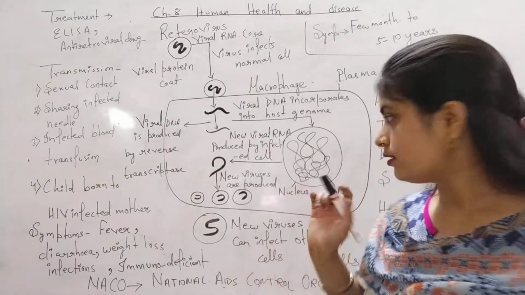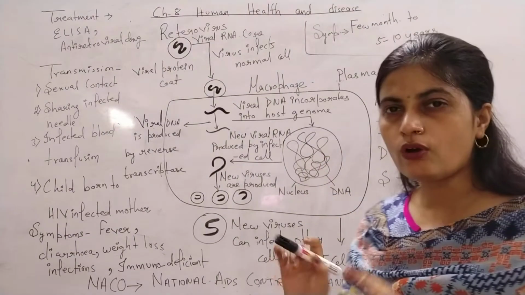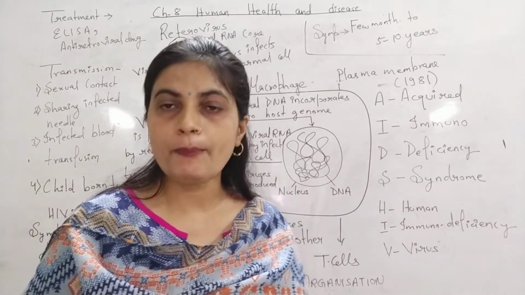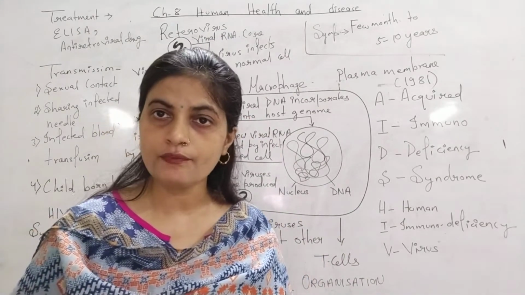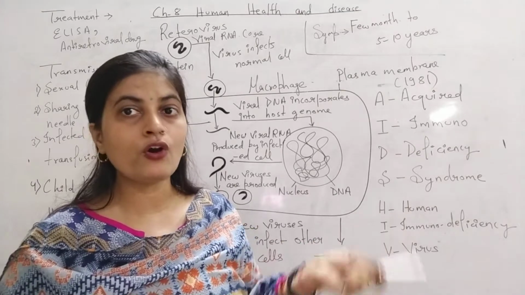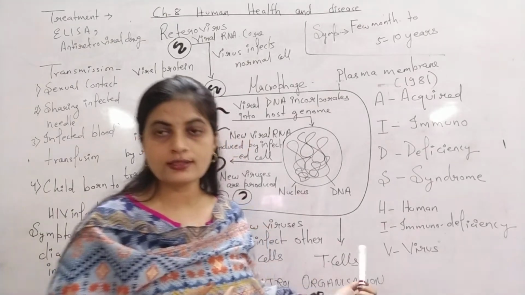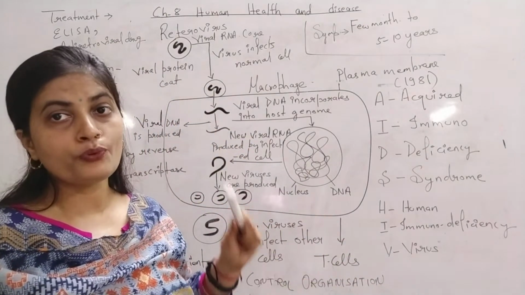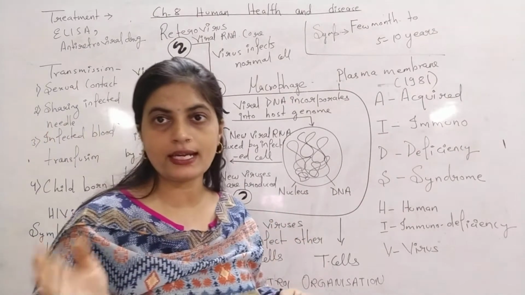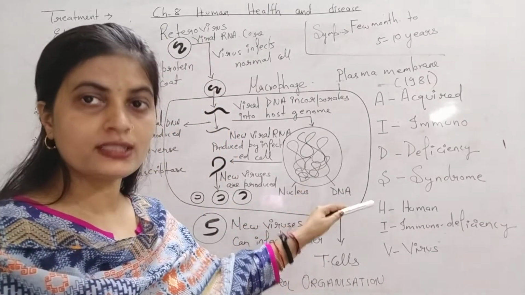It is having such an elaborate structure. It is going to incorporate with the genome. Now what will happen? You all know that the function of DNA is to give orders to the cell for various activities. Apart from that, it helps in the formation of RNA, which in turn helps in the formation of protein. So here the host genome will not make its own RNA, rather it is going to make the RNA of the virus, and that RNA will make the viral protein coat. That means now this host genome is doing all the work for the virus. As it has to do things for itself, but now it is doing them for the virus, because whose genome has been added to it?